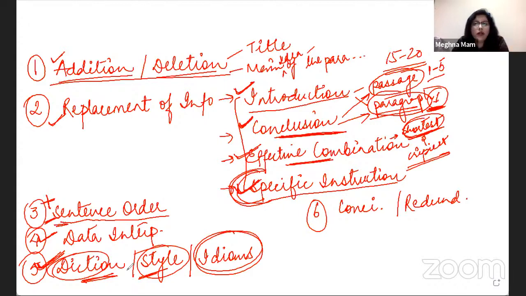But if it is only contrast, there is no "in" there, then it will use "with." Okay, so these are some tricky cases also, which you might find baffling when you come to know about them. But then gradually, eventually, you become comfortable with them because they are the correct ones and we have to choose them only. Okay, so these are idioms.